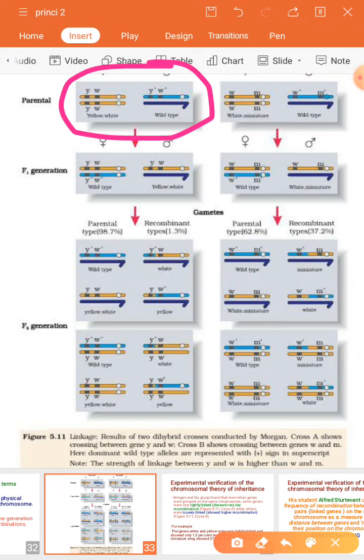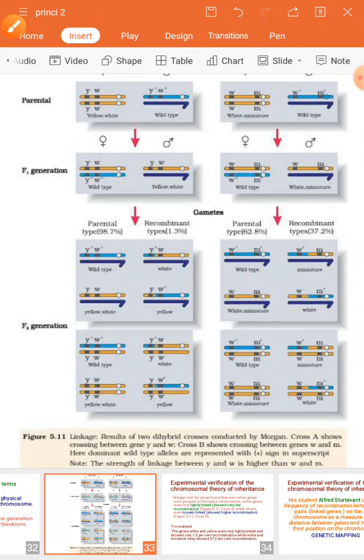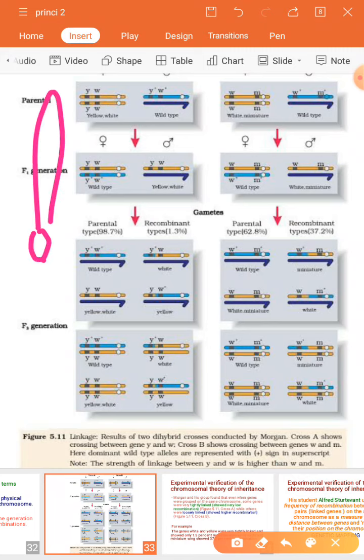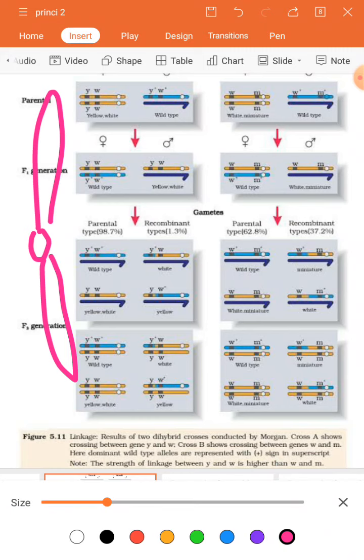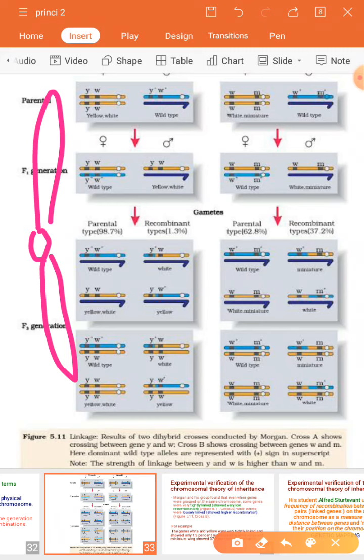So this is the female X and X chromosome. This is male X and Y chromosome. Now we are talking about the genes he had selected for dihybrid cross was present on the same chromosome. So he has found a chromosome, that is the sex chromosome, and it was really a fascinating thing to identify.